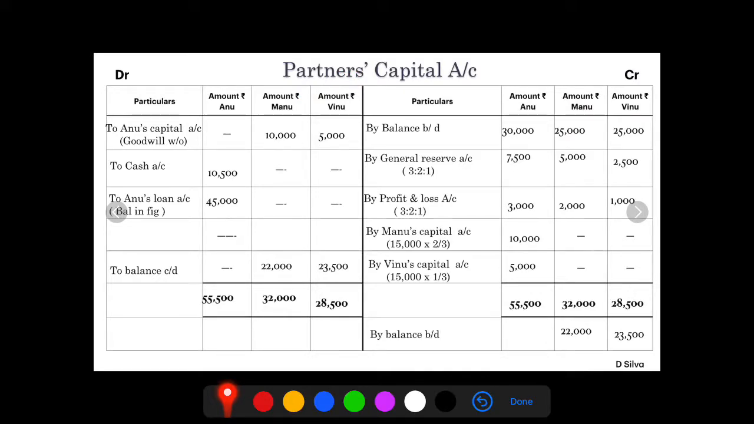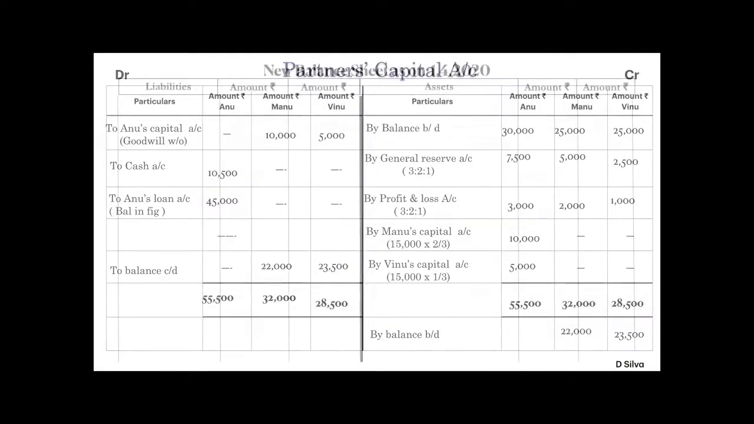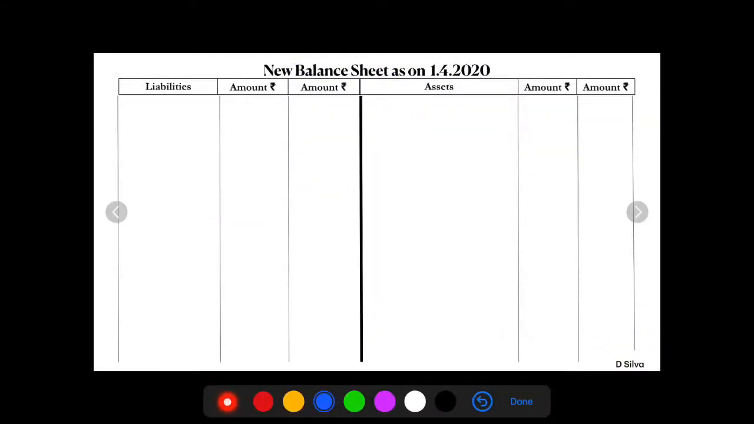So we need to remember, in the new balance sheet, in the cash account, reduce 10,500. In the new balance sheet, the owner's loan is to be written on the liabilities side, and the capital of the continuing partners is to be reflected in the new balance sheet. Preparation of new balance sheet as on 1/4/2020. On the liability side, the first item is creditors, no changes, write the amount as it is.